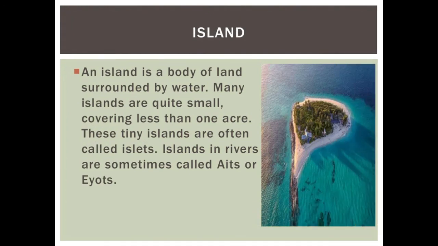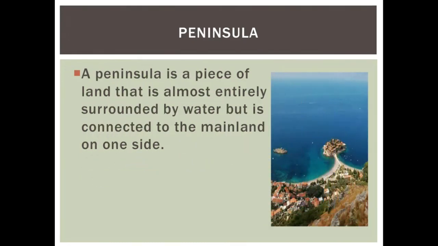What is island? An island is a body of land surrounded by water. Many islands are quite small, covering less than 1 acre. These tiny islands are often called islets. Islands in rivers are sometimes called ades or eyots. What are peninsula? A peninsula is a piece of land that is almost entirely surrounded by water but is connected to the mainland on one side.